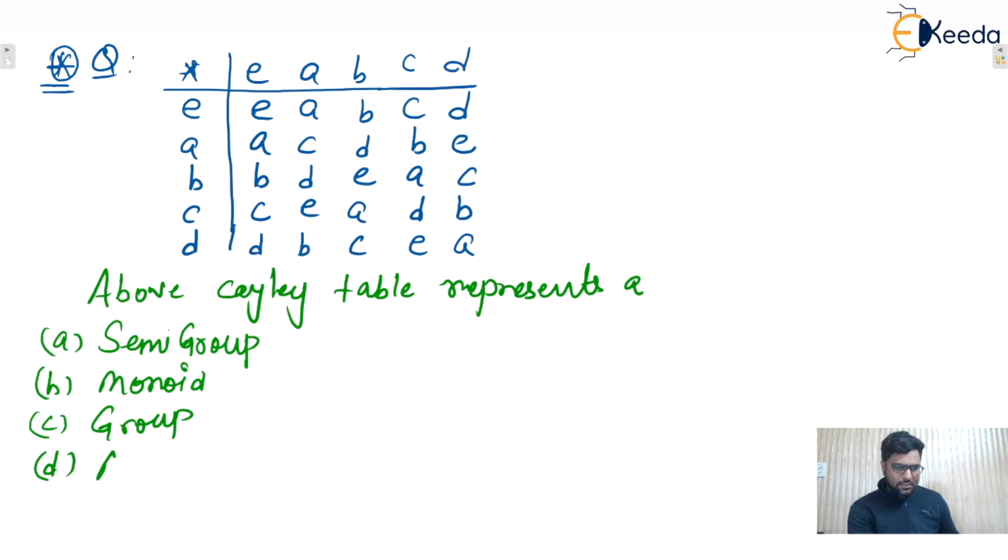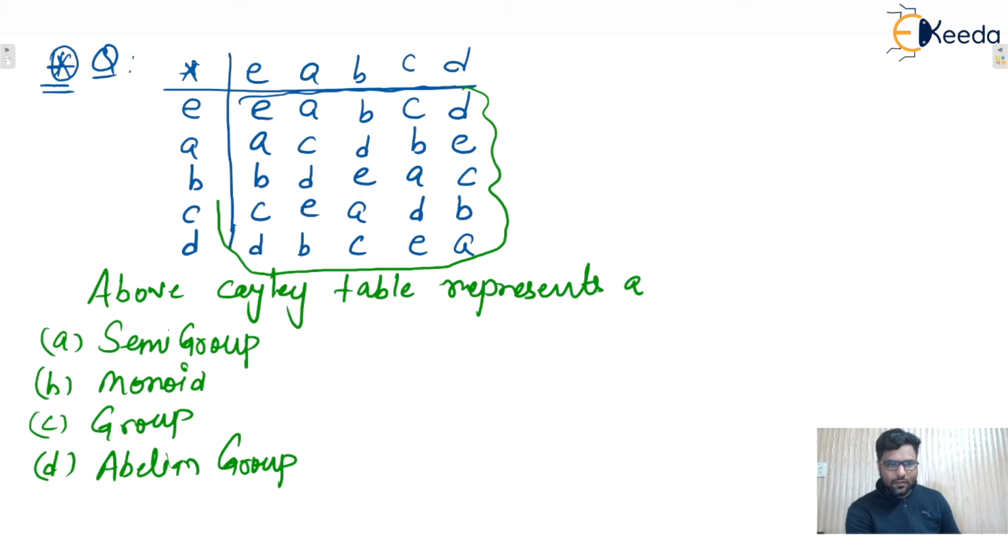Option D is, let's say, an abelian group, isn't it? That is given. So we can see here, yes, this is closed. Yes, we can say that all the outputs belong to the same set. Yes or no? That is E, A, B, C, D. So that is closed. No need to worry at all.